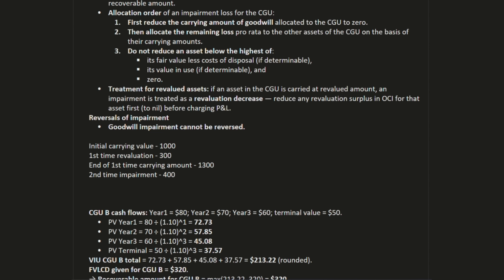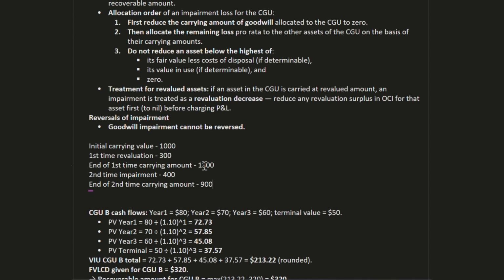At the end of the second time, the carrying amount is 900. So first we have revaluation, so the asset value is increased to 1300.